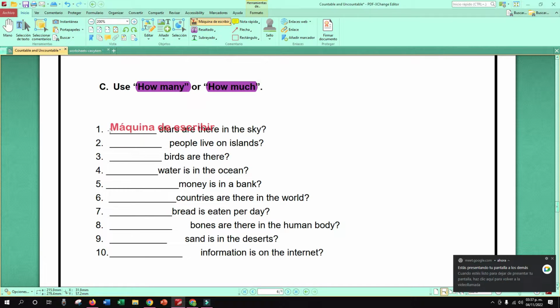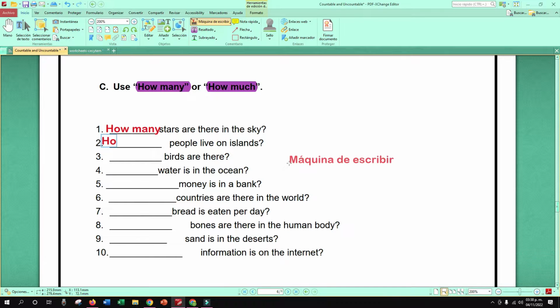Okay, girls, let's check. What about the number 1? How many or how much? Right. How many? Yes. How many? Perfect. Second one. People. How many or how much? How many? Great. 3. Birds are there. How many or how much? How many? Good.